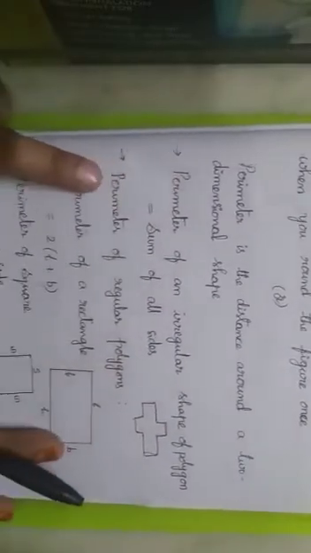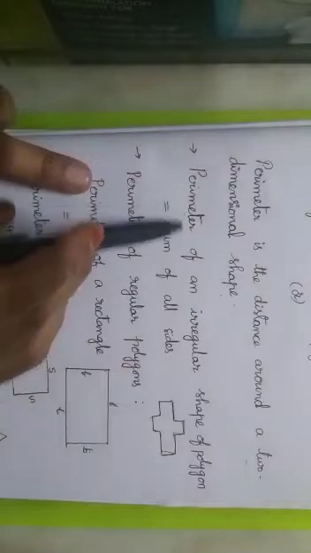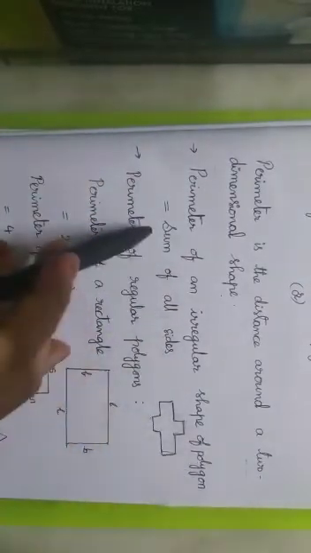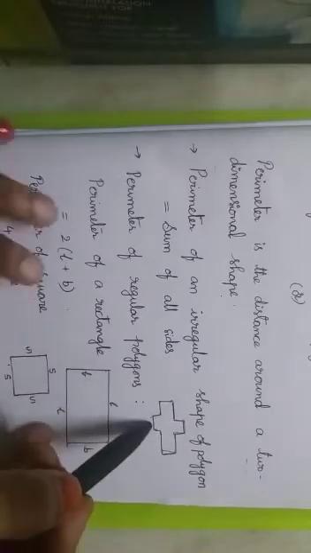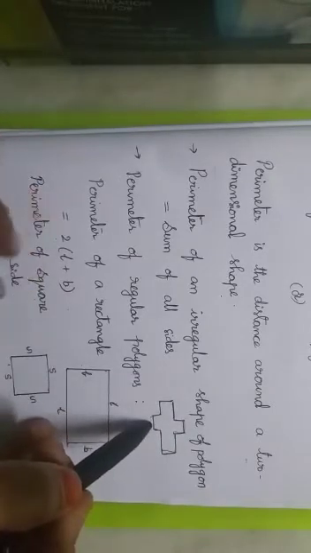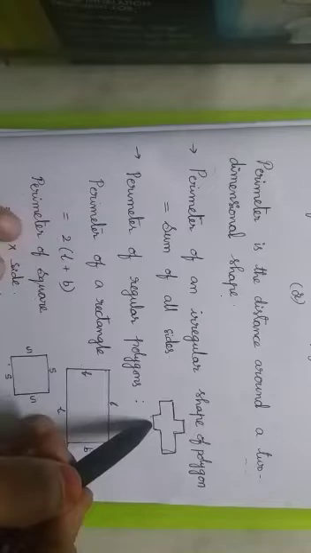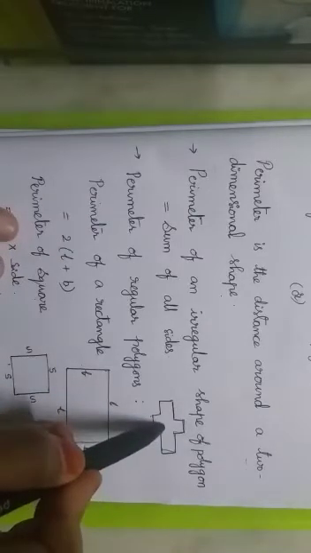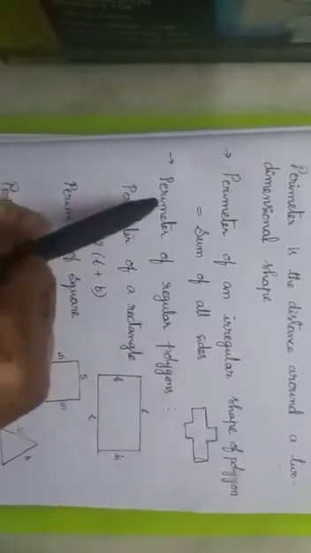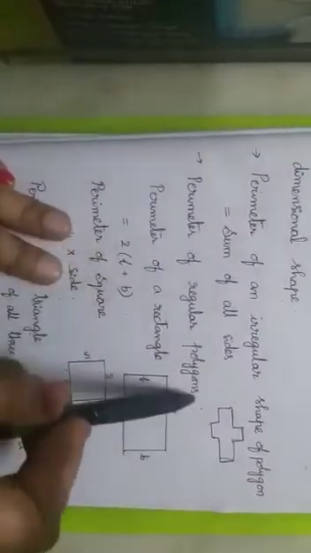Now we'll see some formulas children. Perimeter of an irregular shape or polygon is the sum of all sides. Means it's not a regular shape. It is not a rectangular shape or a square shape or a triangle. So we can add up all the sides however the shape is. Now see the perimeter of regular polygons.